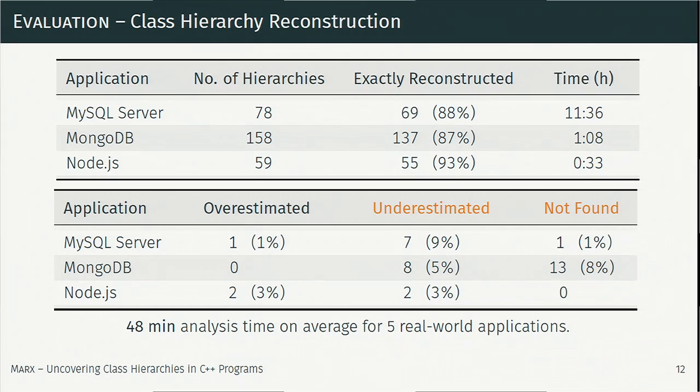Furthermore, we see that we overestimate some hierarchies, which isn't much of a problem. However, we do underestimate or do not find any hierarchies at all for some hierarchies in the applications. This is mostly due to the compiler simply omitting v-tables for abstract base classes, so we don't really have any chance to see the connecting v-table, and the hierarchy just falls into separate pieces, which makes us underestimate it.